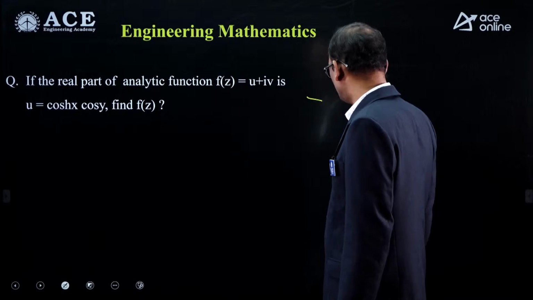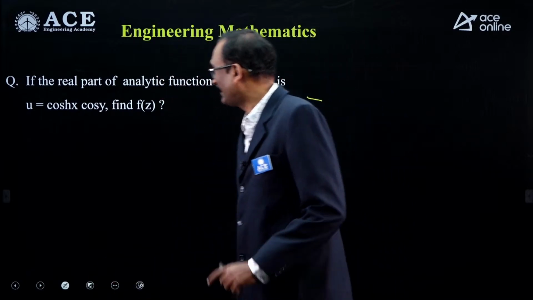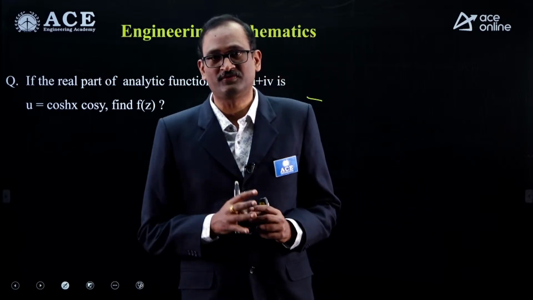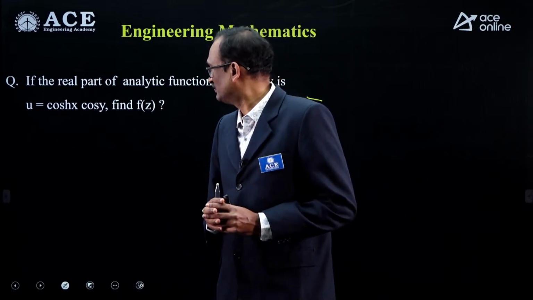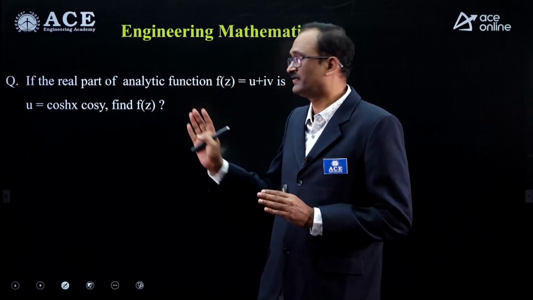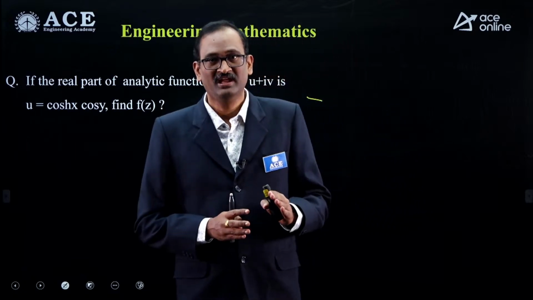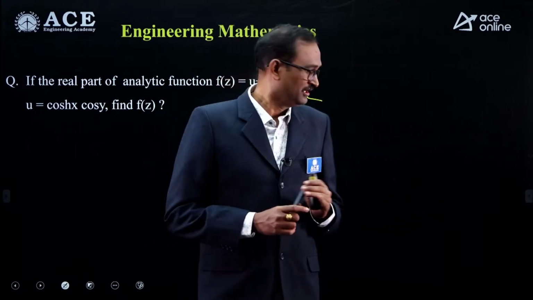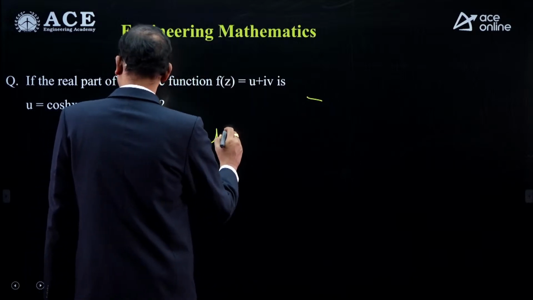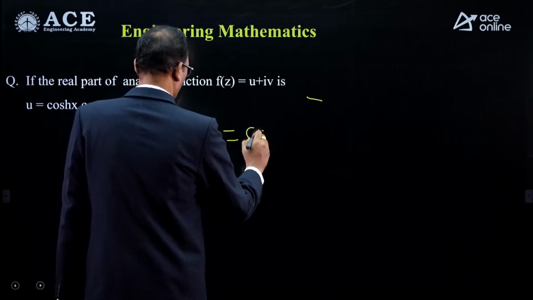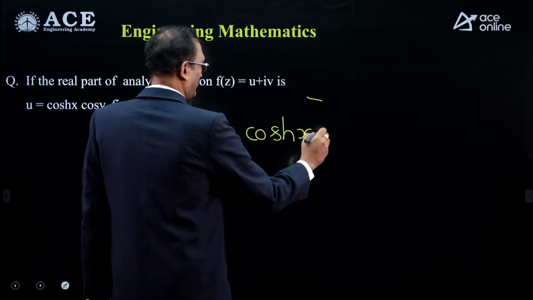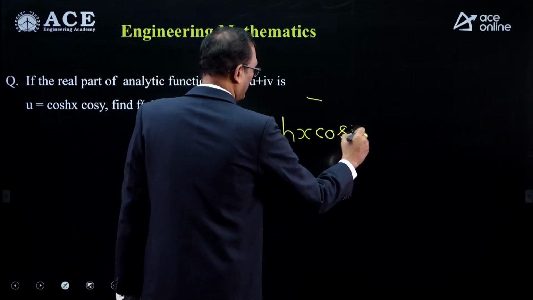Suppose f of z equal to u plus iv is an analytic function and we were given the real part u. Instead of finding the imaginary part v, we were asked to find f of z equal to u plus iv completely in terms of z. So first of all, we were given u equal to cos hx into cos y.